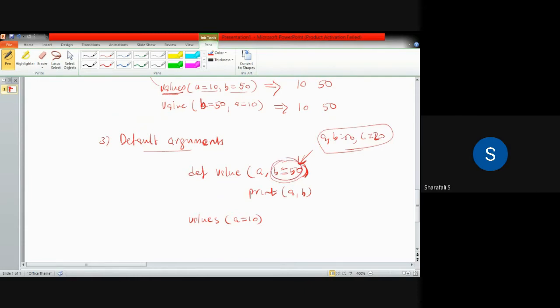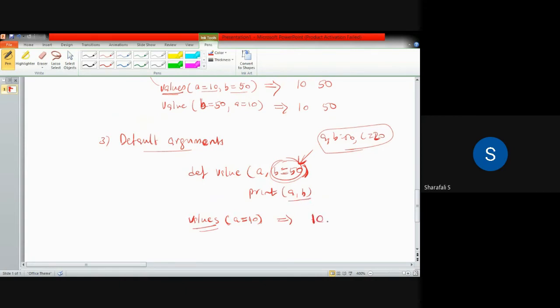b equal to 50 is a default argument because it has a default value associated with it. So we don't have to give that particular value. When you call that function values, in the parentheses we can give a equal to 10, then that will directly give me a is 10, but I am printing a comma b here, right?